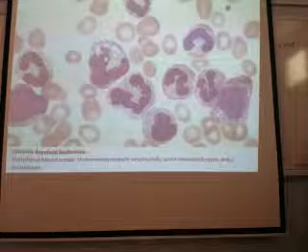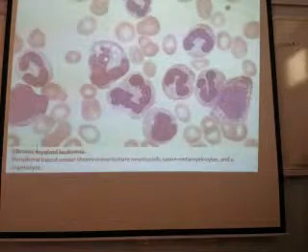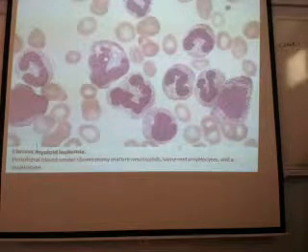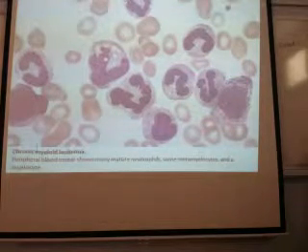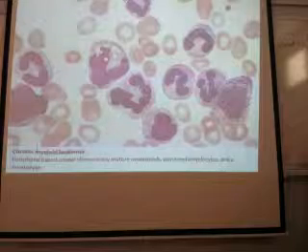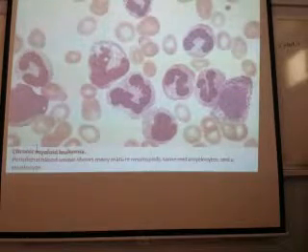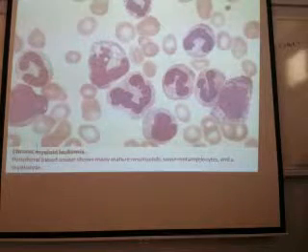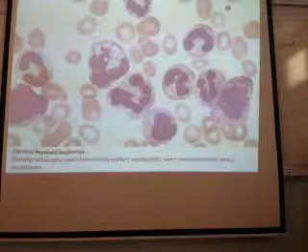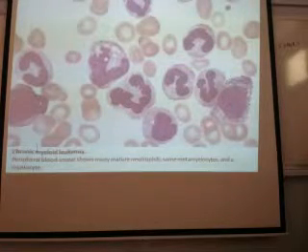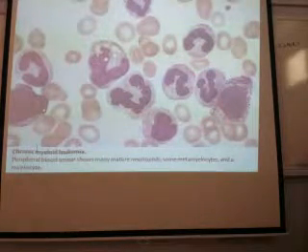In the neutrophilic series, you have to start from the blast, because before the blast it is very difficult to identify a myeloblast. What is this cell? Blast, because the nucleus is very large and the cytoplasm is scanty. So this is a myeloblast.